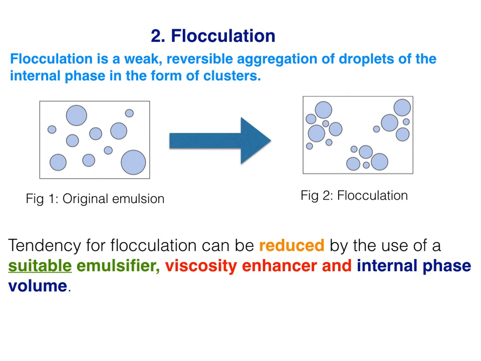And we can also reduce flocculation by a suitable viscosity enhancer, because increasing the viscosity of the continuous phase will reduce the movement of globules. And we can also reduce flocculation by a suitable internal phase volume, because a high internal phase volume leads to tight packing of the dispersed phase, which tends to promote flocculation.